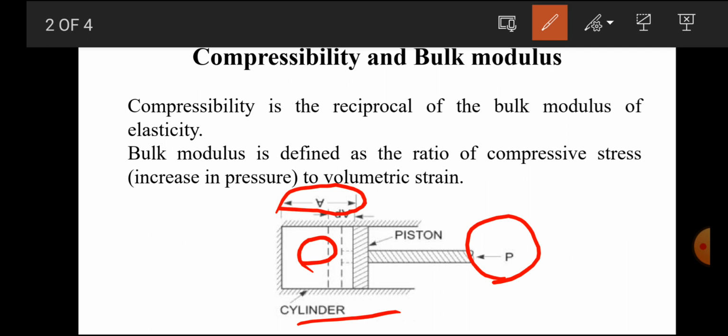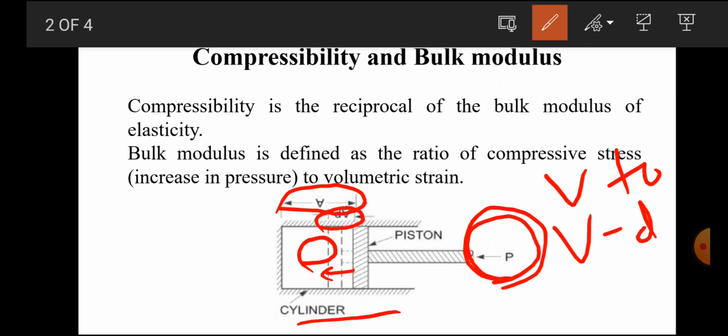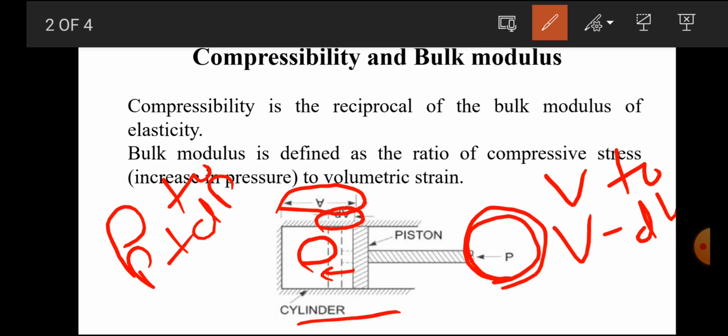Now let the volume of the gas decrease from V to V minus dV. How will it decrease? We apply pressure on the piston, so the piston moves inside, and that much amount dV of the volume decreases. So the volume goes from V to V minus dV, and at that time the pressure increases from P to P plus dP.